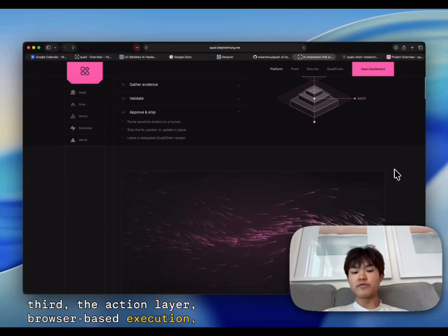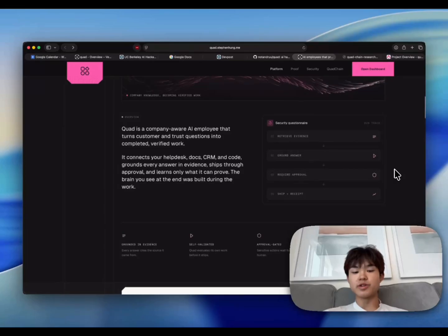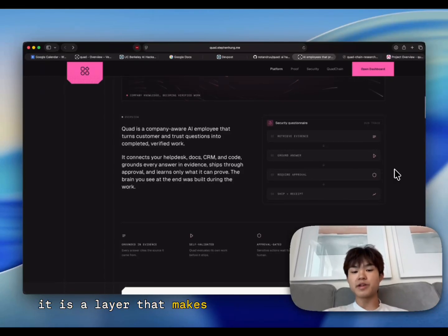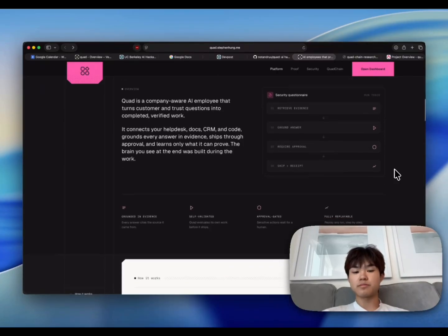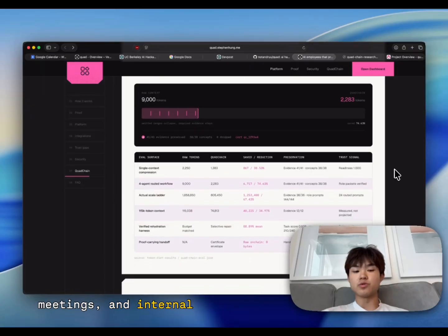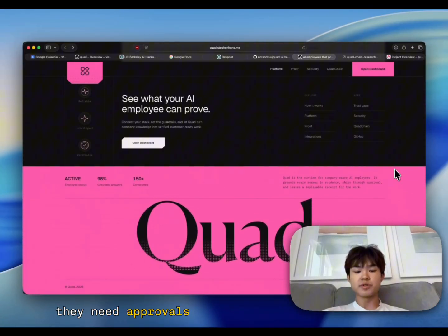This is why we call Quad knowledge infrastructure for AI agents. It is the layer that makes agent work grounded, observable, and safe to act on. The vision is that every company will have agents acting across websites, docs, support, sales, meetings, and internal tools. But these agents need a trustworthy knowledge layer underneath them. They need evidence. They need memory. They need approvals. They need observability. They need a ledger. They need compressed context that can be verified instead of blindly trusted. That is Quad, knowledge infrastructure for AI agents. Thank you.